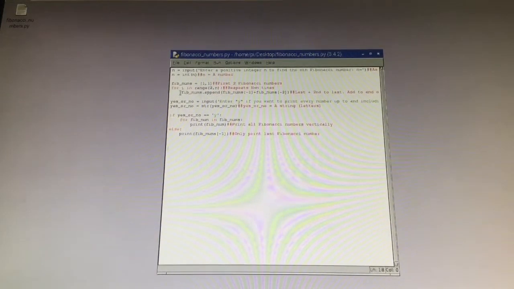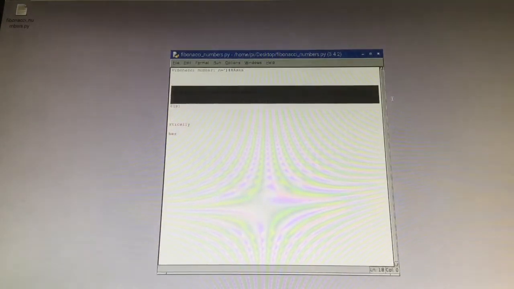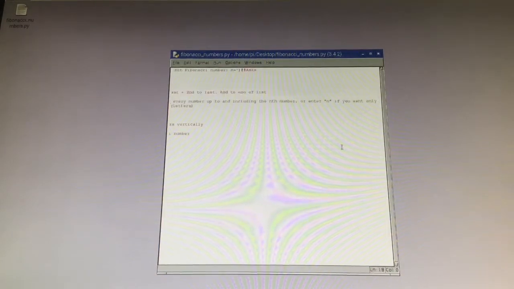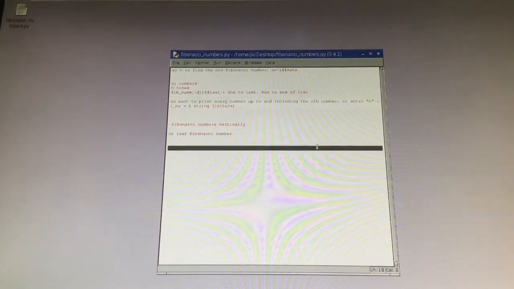Okay, and then this fib_nums dot append, fib_nums minus 1 plus fib_nums minus 2. So if we read the note, I think it's over, it says last plus second to last, add to end of list.